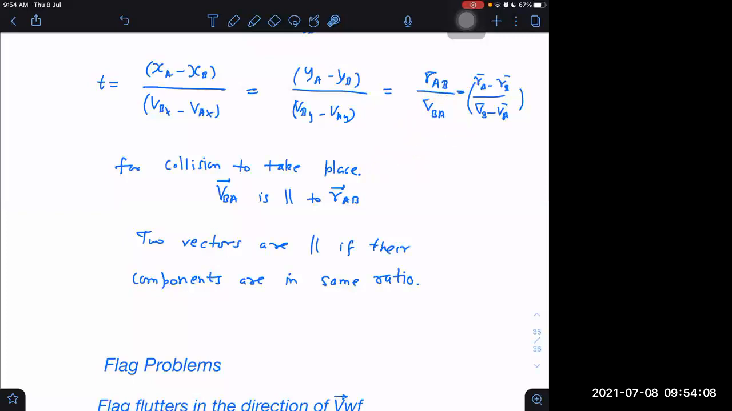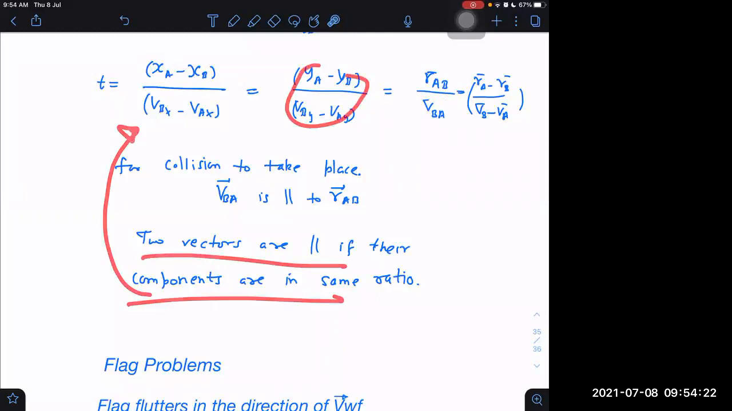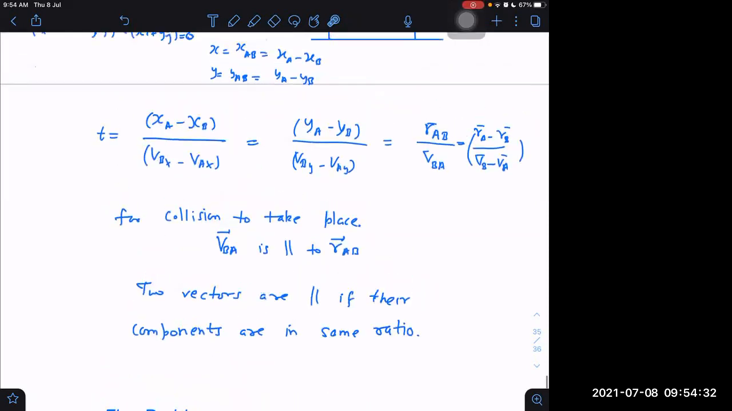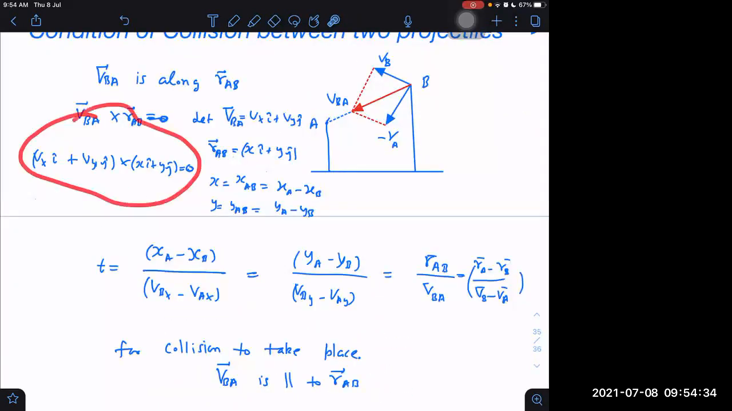So we know that these components will be not only in the same ratio, but that ratio also signifies something. What does that ratio signify? It signifies the time taken to collide. These are equal. That is true. We are understanding from there. But what does that ratio also signify? That ratio signifies the time taken to collide. If I know that, then things are now simple for me. I don't have to use this condition.